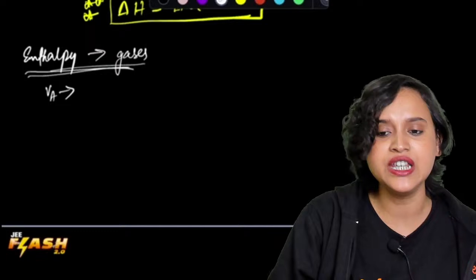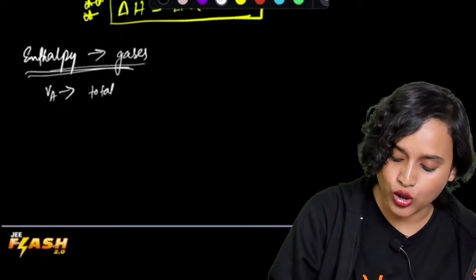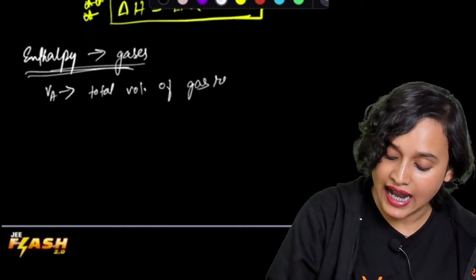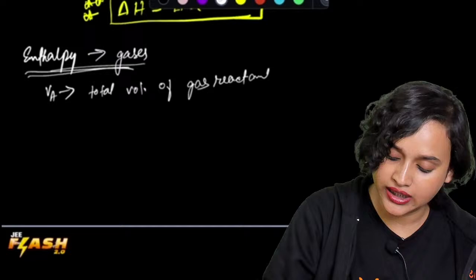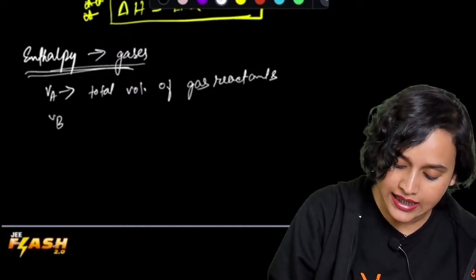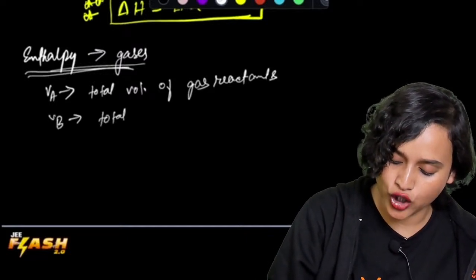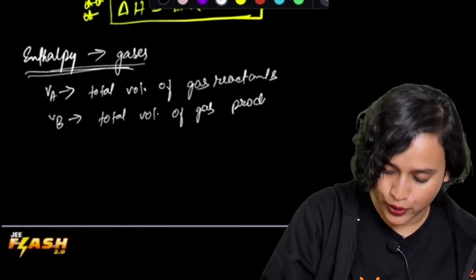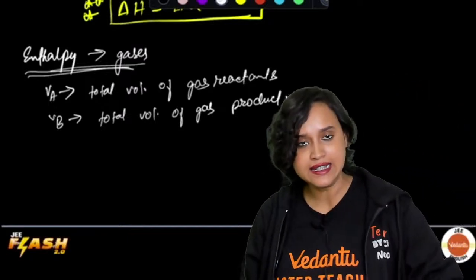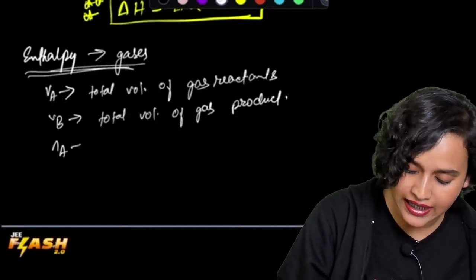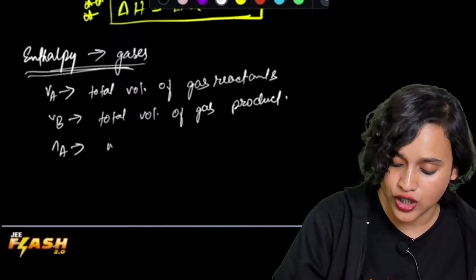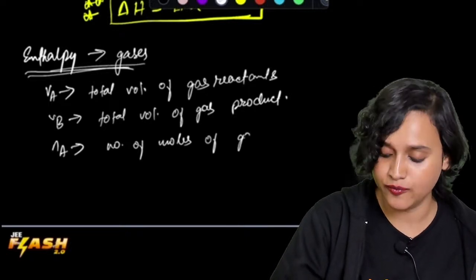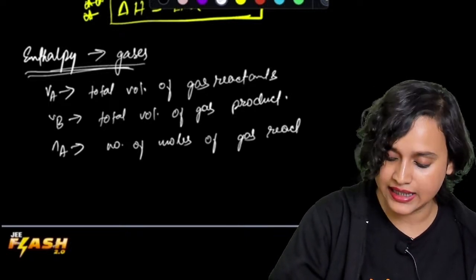Okay, let us say that VA is total volume of gas reactants, okay, total volume on the reactant side. Then let us say that VB is total volume of gas on the product side. All right, yes. Now let's say that we have Na. What is Na? Na is number of moles of gas, okay, number of moles of gas reactants.